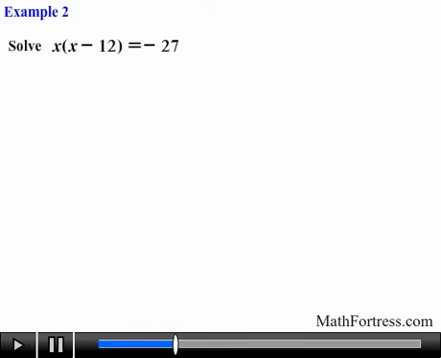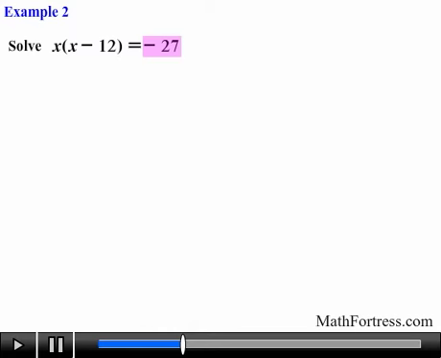Solve the equation x times the quantity x minus 12 equals negative 27. At first it seems that this equation is in factored form, but there is one problem. It's not set equal to 0. It's actually set equal to negative 27.